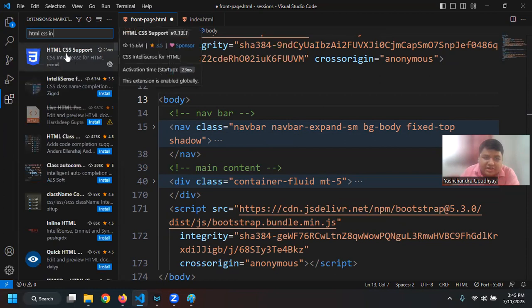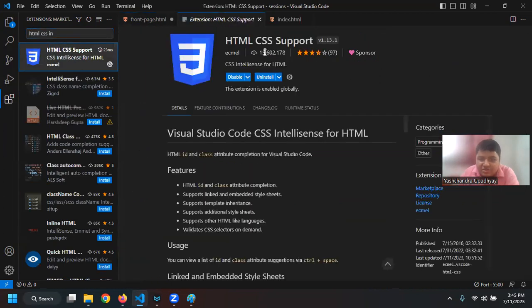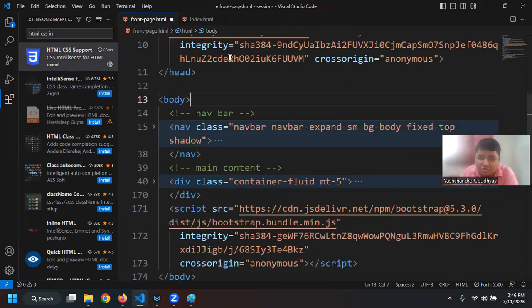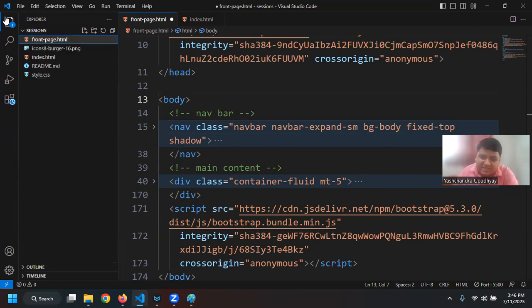So if you install it, HTML CSS IntelliSense, you can see it has more than 15 million downloads. So it is really useful when you have something like Bootstrap and a CDN, where you are not actually downloading the actual CSS file, but you are using it through the CDN. You can get a list of all the available classes that you have.